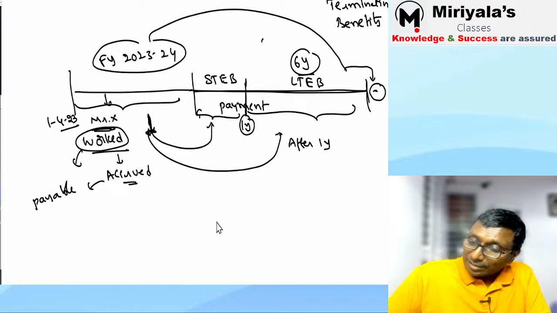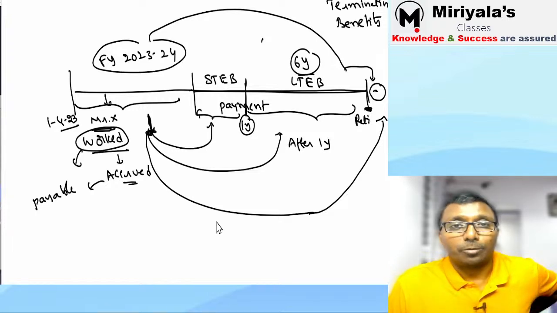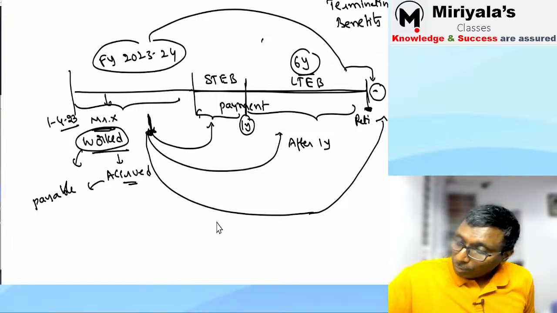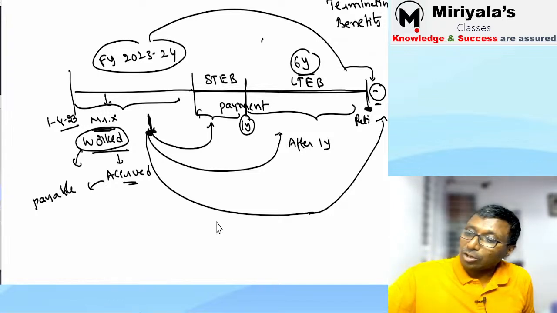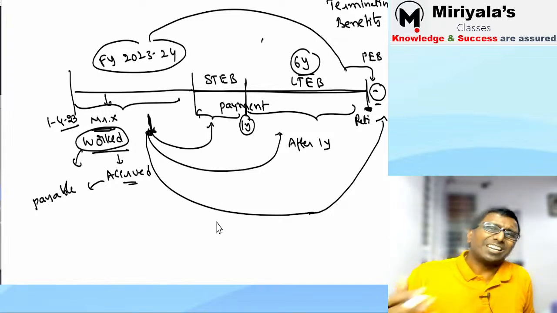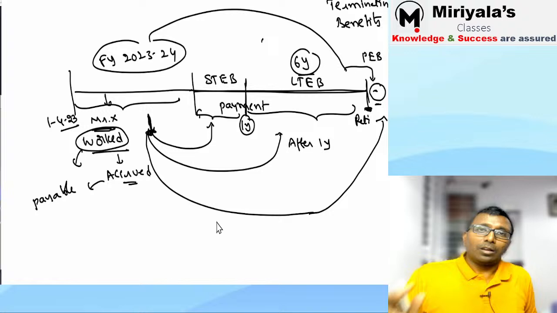Sir, he worked in the current year, and it is going to accrue, but we are going to make the payment after retirement, or after he leaves. It may be retirement, or he may have resigned from the job. If it is expected to be paid after the retirement, then it is called a post employment benefit, post retirement benefit, post employment benefit. Any word you use, I don't think too much about it. Got it? Right. Try to understand, my dear.